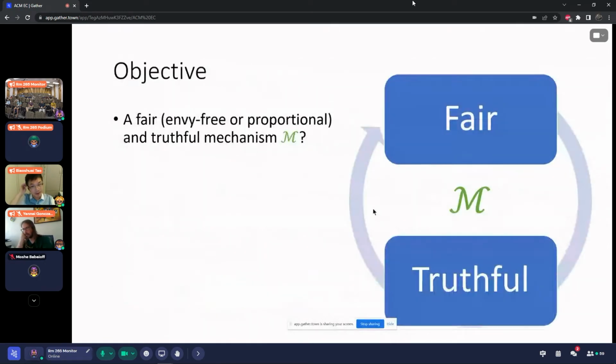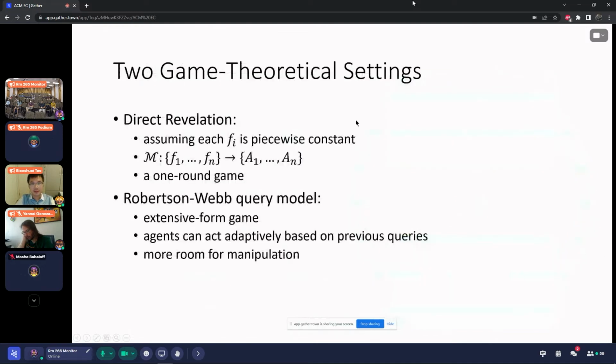So here, the big picture is that I'd like to have a mechanism that satisfies both fairness and truthfulness. And a natural question is, does such a mechanism exist? Is fairness actually compatible with truthfulness? To answer these questions, as I mentioned earlier, we have two different settings. One is direct revelation, where we assume fi is piecewise constant. But the other one is the Robertson-Webb query model. And when it comes to the game theoretical settings, these two models are actually quite different.